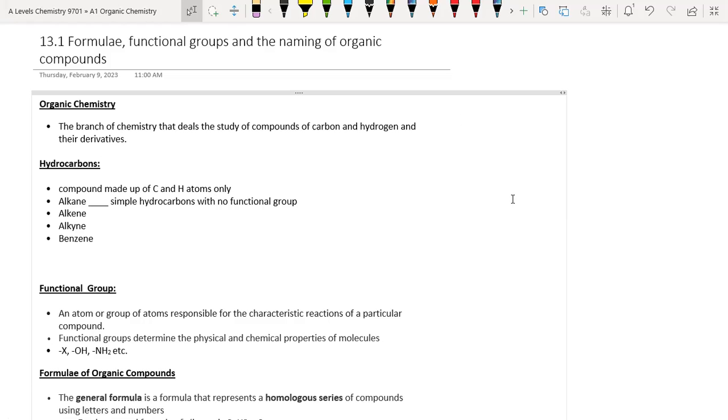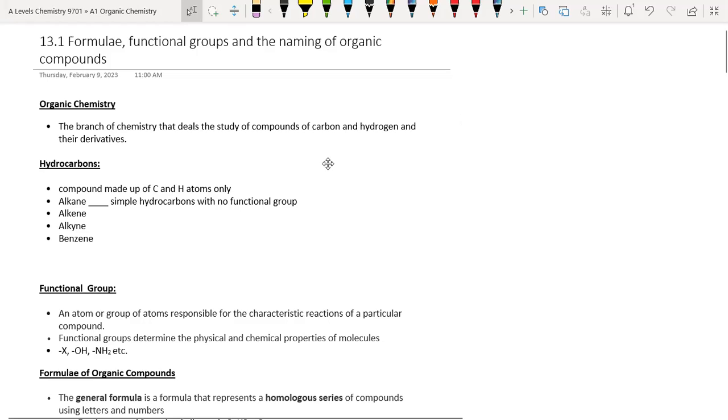What is organic chemistry? Organic chemistry is the branch of chemistry that deals with the study of compounds of carbon, hydrogen, and their derivatives.